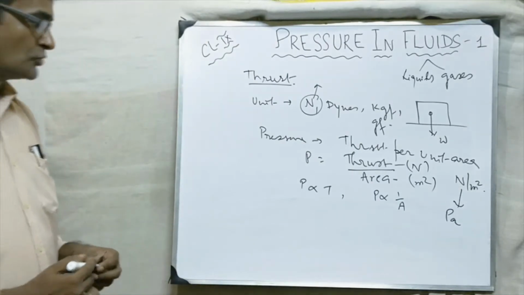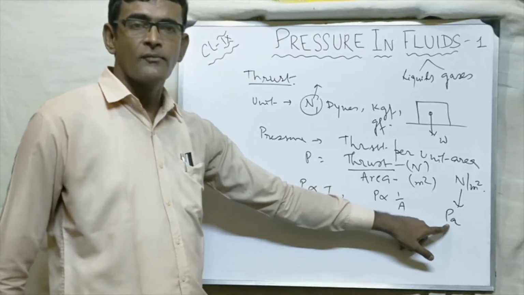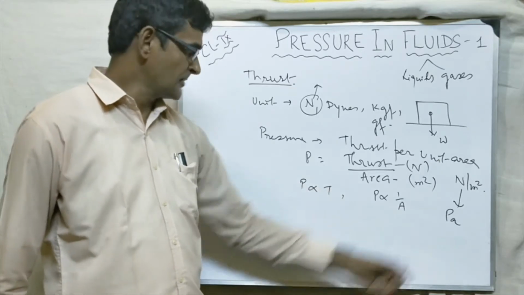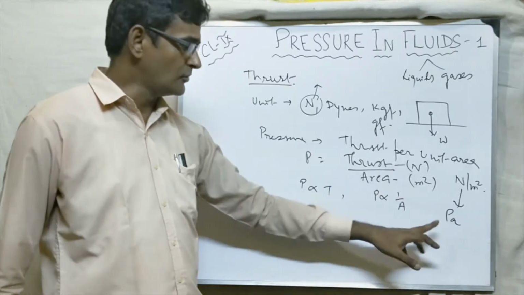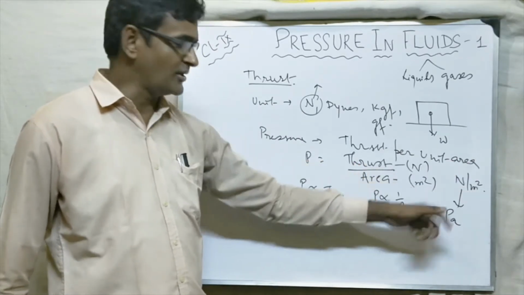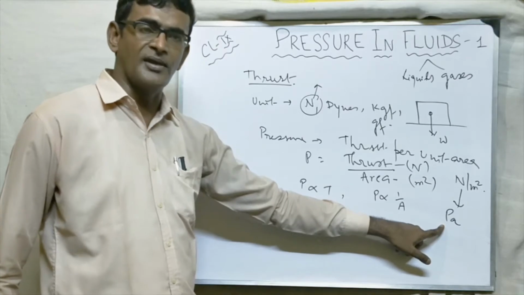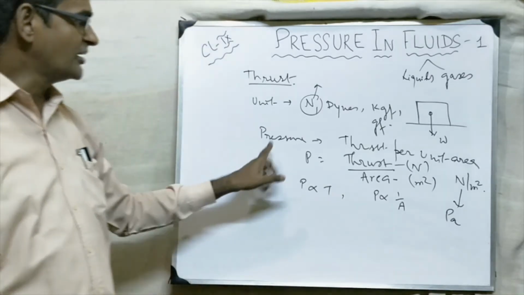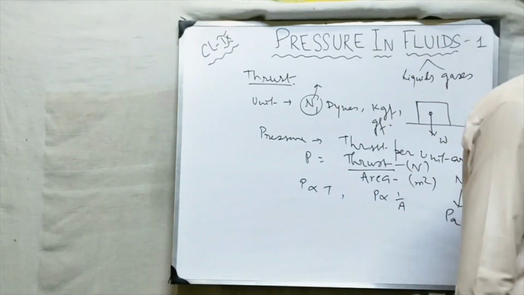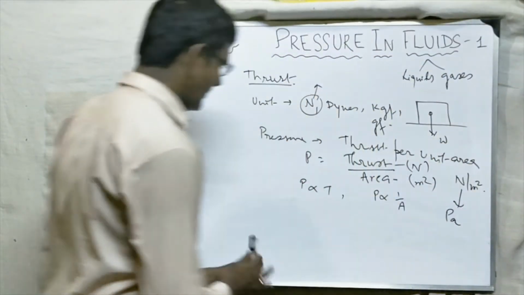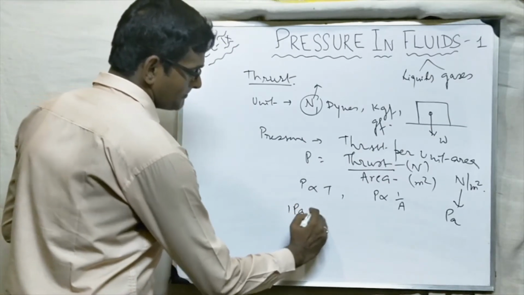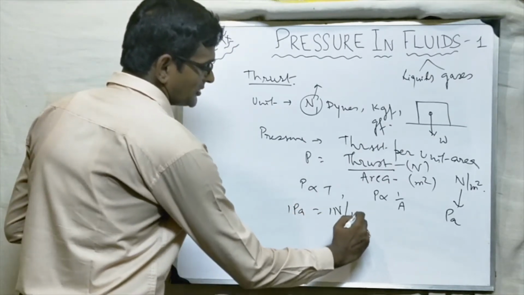PA. So PA is the short form for the unit Pascal. You know very well Pascal is the name of a scientist, and on his name we have given this unit a name. So Newton per meter square in short form we can write as PA, Pascal. That is the SI unit of pressure. Okay. Now how much is 1 Pascal? 1 Pascal means what? 1 Newton per meter square.